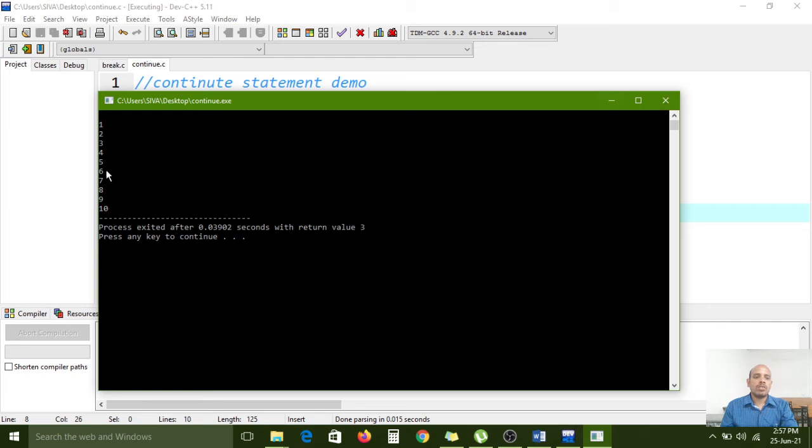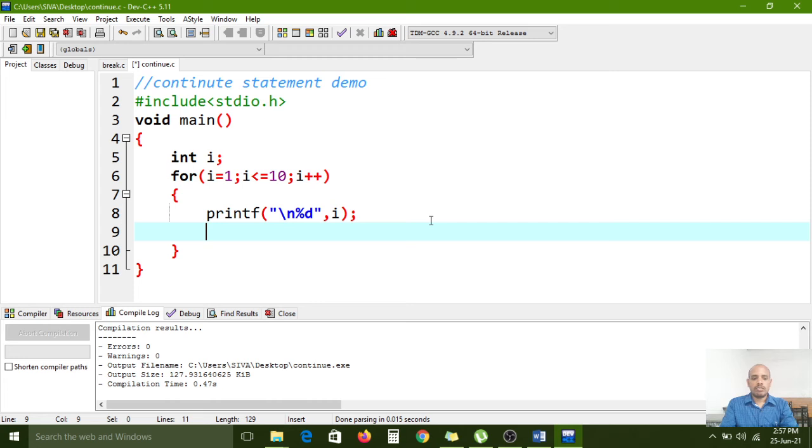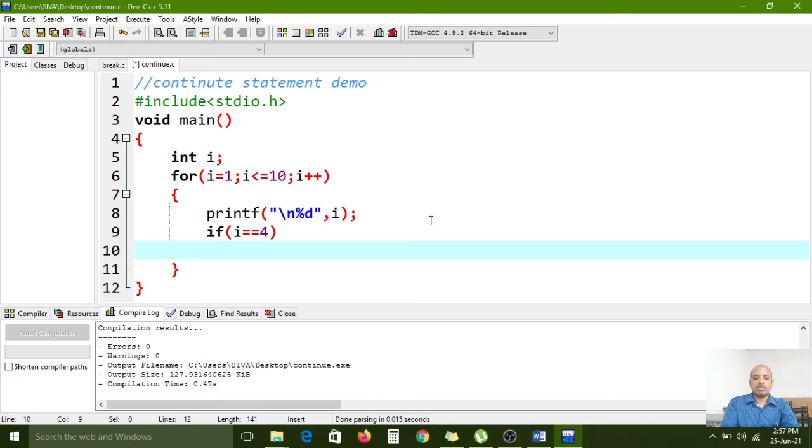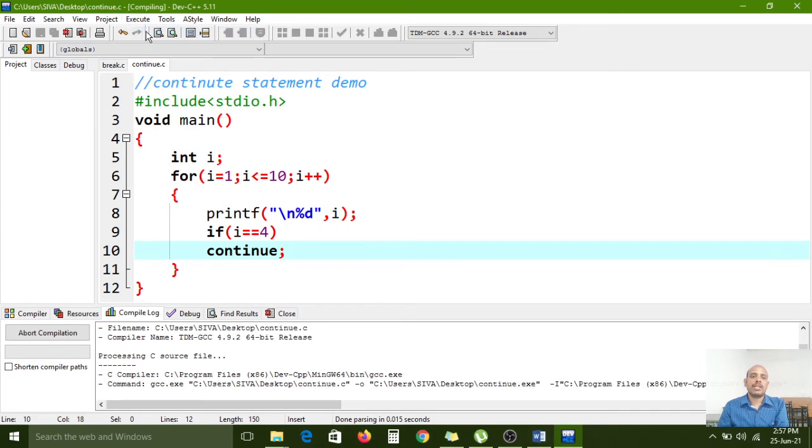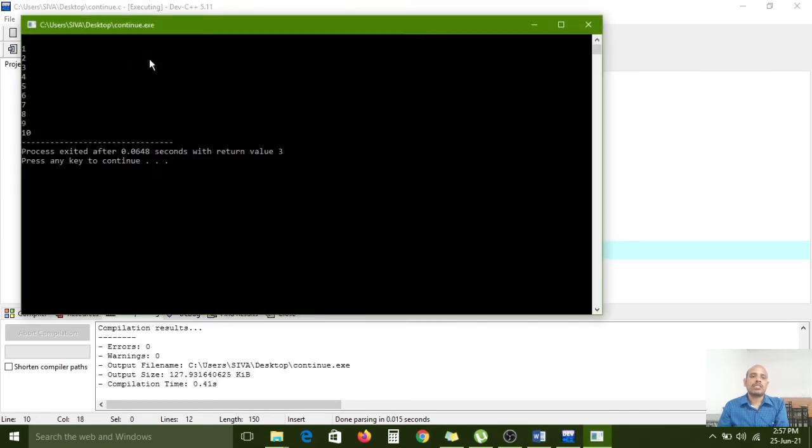So now I want to skip the 4th iteration. For that, if i equal to 4, you can use the continue statement. So now I am going to compile and execute this. Here carefully observe: 1, 2, 3, 4, 5, 6, 7, 8, 9, all are being printed.